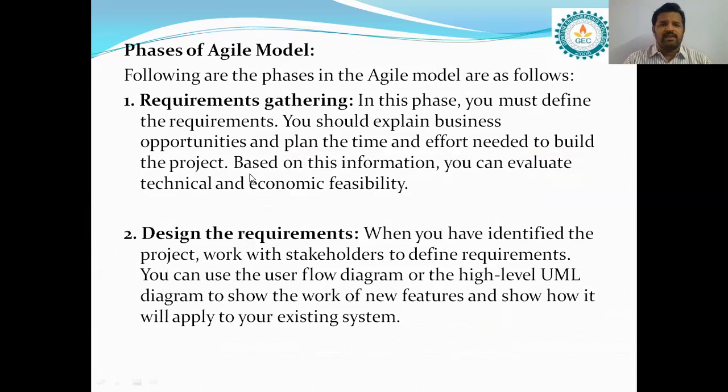So these are the phases of the Agile model. First one is requirements gathering. In this phase, you must define the requirements. You should explain business opportunities and plan the time and effort needed to build the project. Here, requirements gathering means we gather the requirements from the customer very clearly, because the team members can understand the requirements clearly. Then only are they able to complete the project in an efficient way. So understanding the requirements is very important.